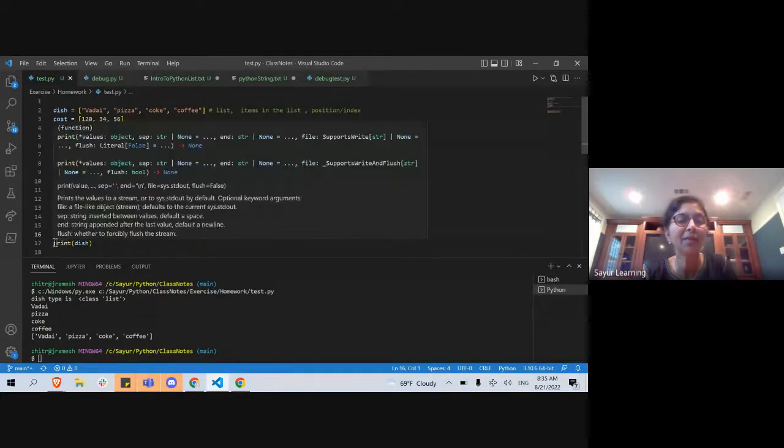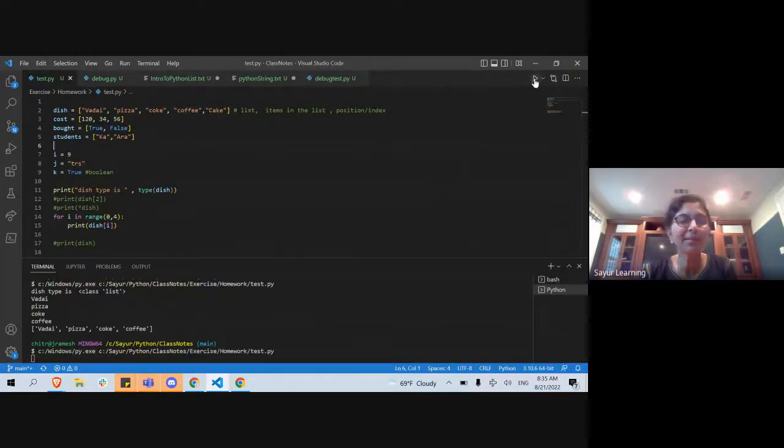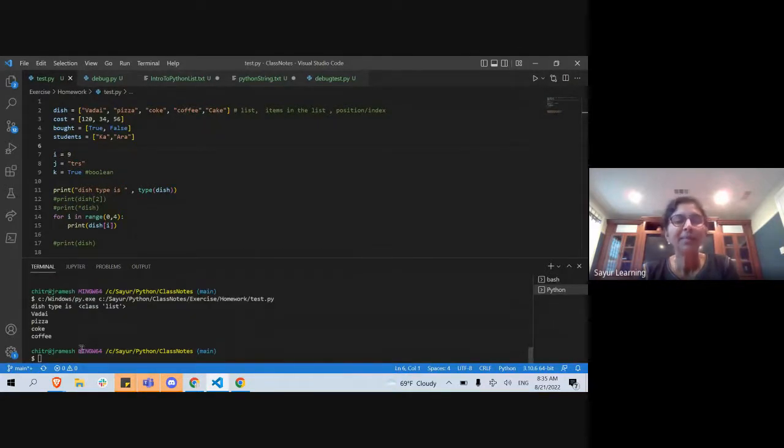I ran it 4 times. It's all good. Now I'm going to say, okay, I'm also adding a coffee order. What do you guys like? What's there in a cake? Let's do a cake. Now if I run my code, what happens? It doesn't print the cake. So how do I fix this? Instead of hard coding it, this is hard coding. If I put a 4, it means I'm hard coding it. Do you guys know the term hard code?